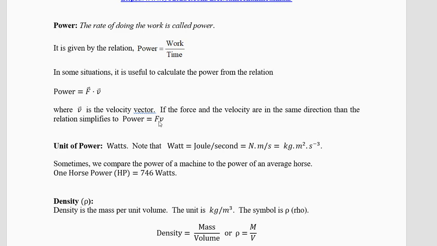Actually, it is F dot D, but in simple situations, we can write it as force into distance. Likewise, we can write power equals force into velocity in simple situations. We'll discuss those simple situations with examples and problems in the next few minutes.